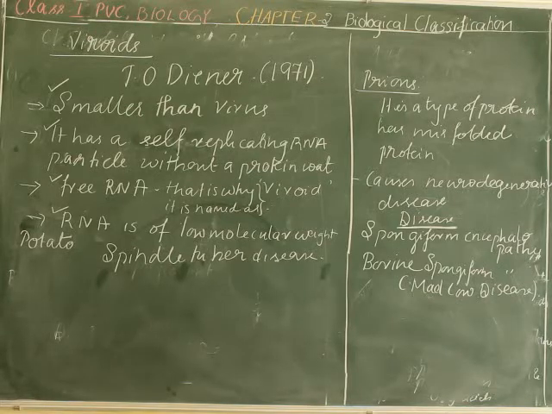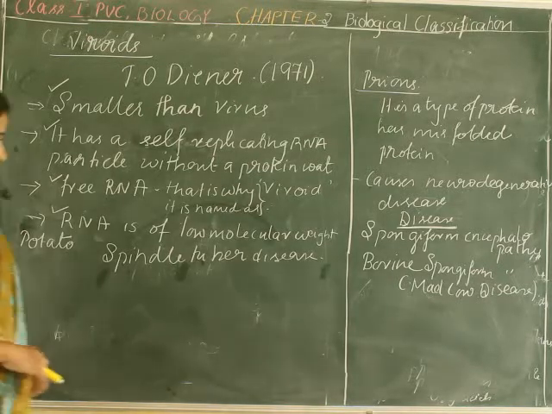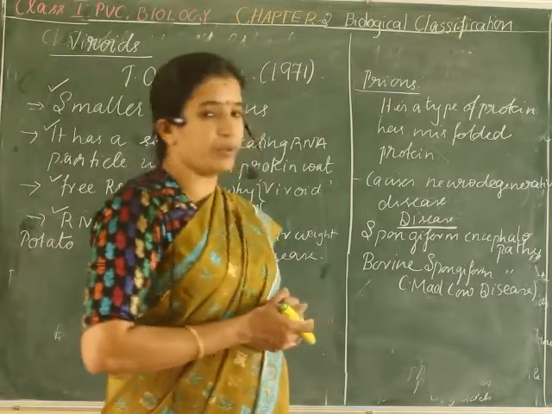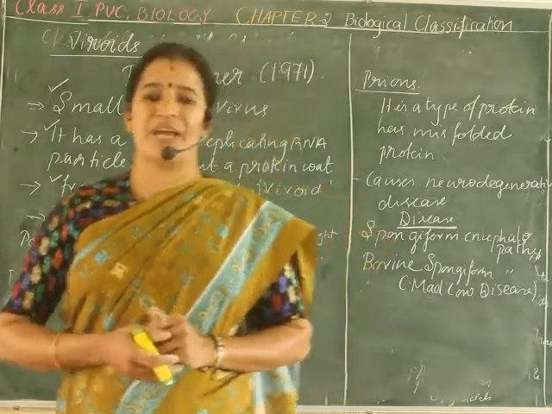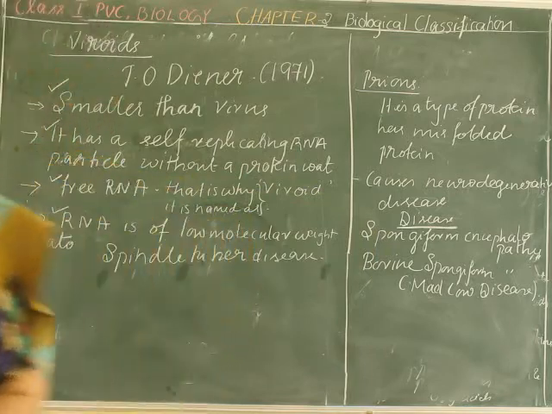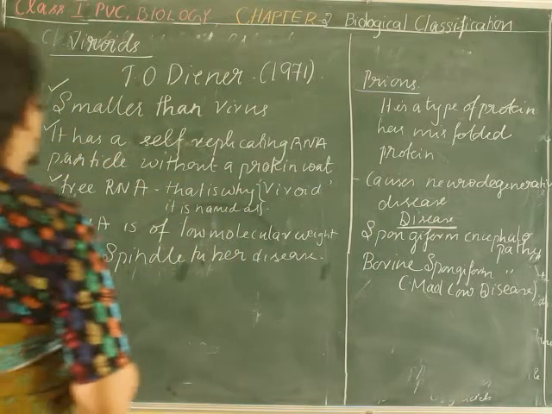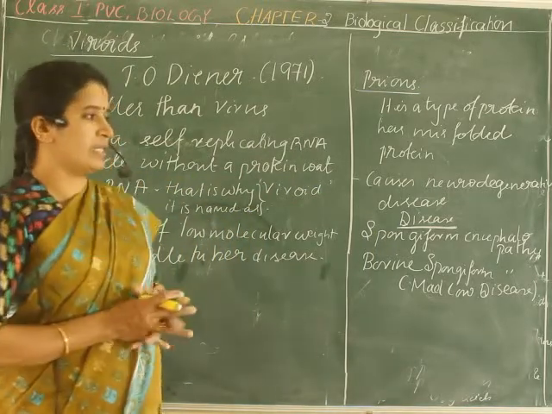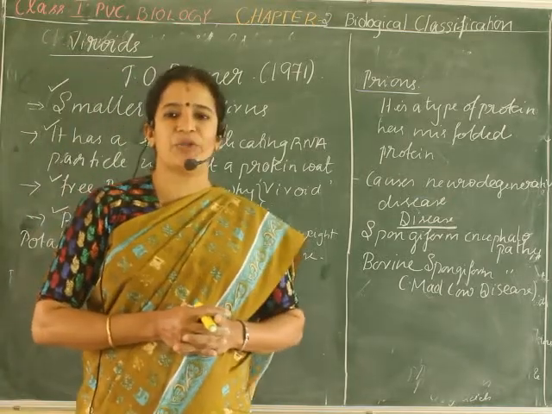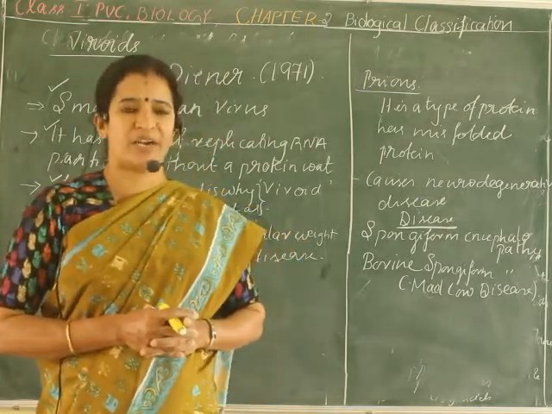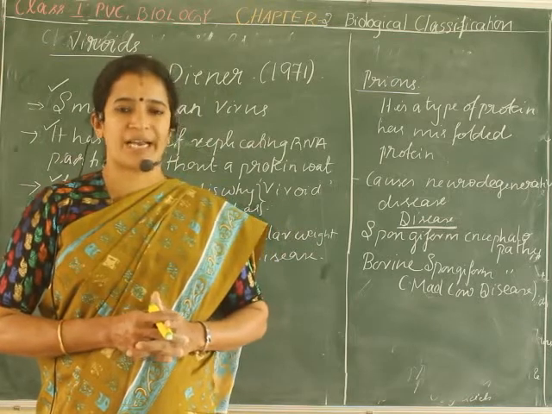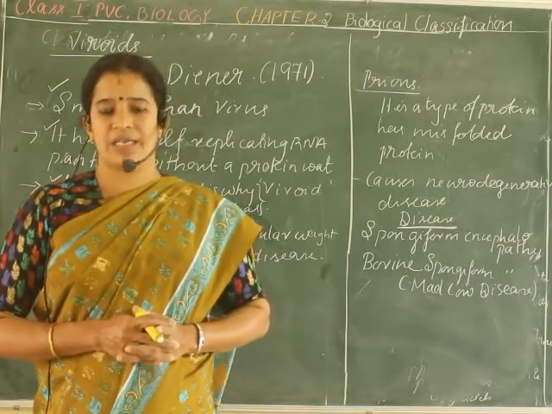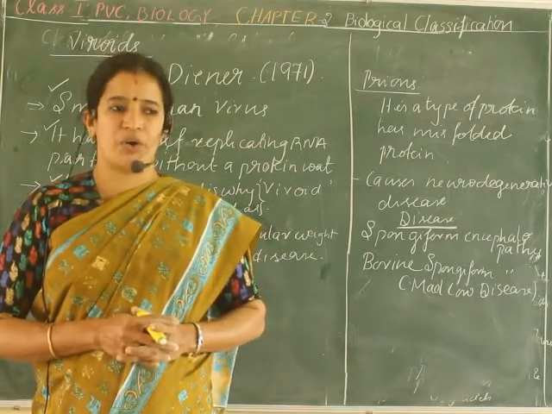Okay, so by this we have almost come to the end of this second chapter, biological classification. While I am discussing viroids and all, I just thought of the current situation also. It's a pandemic because of this coronavirus.